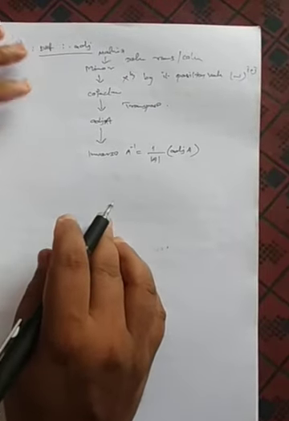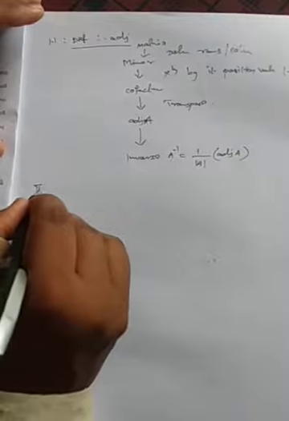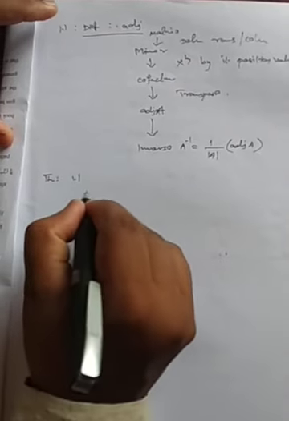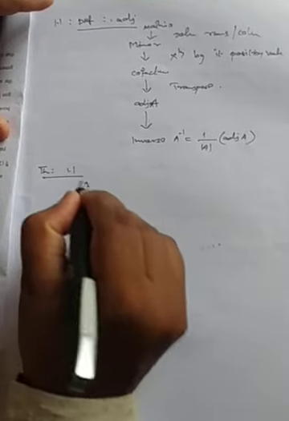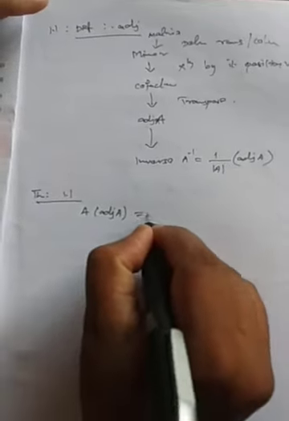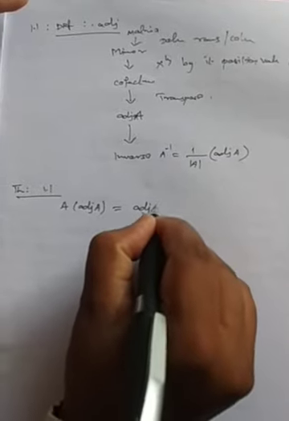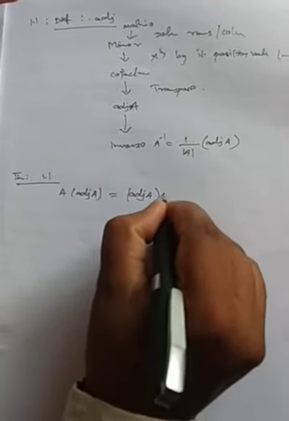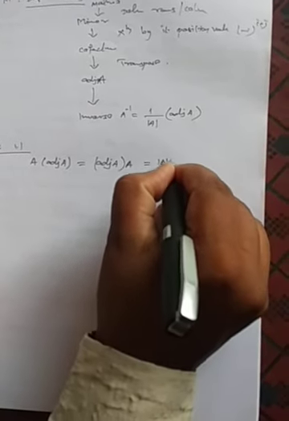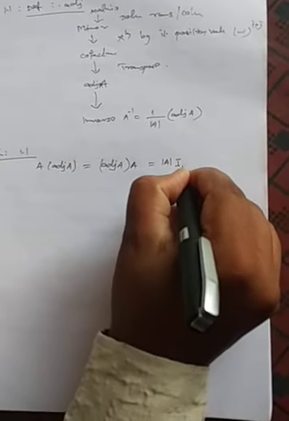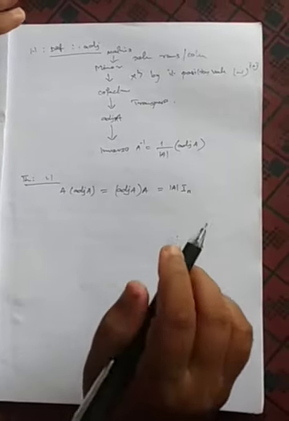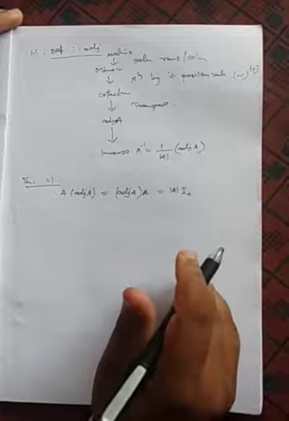Now we will go to theorem 1. What is theorem 1? We can see that it is 1.1, an important result: A into adj A equals adj A into A, which equals determinant A into I n. These things happen only for a square matrix, not for anything else.